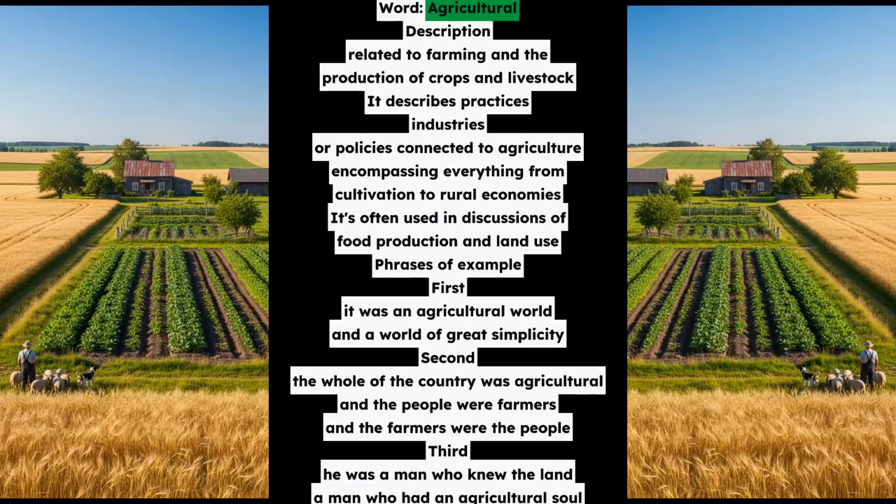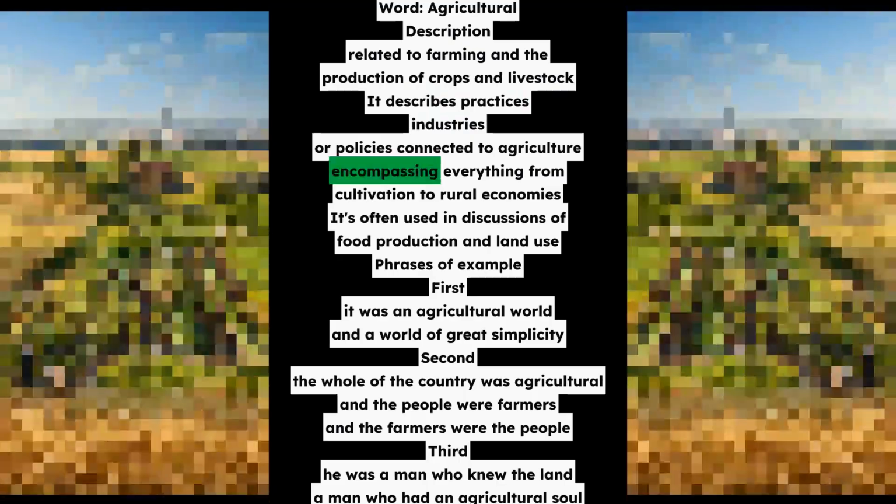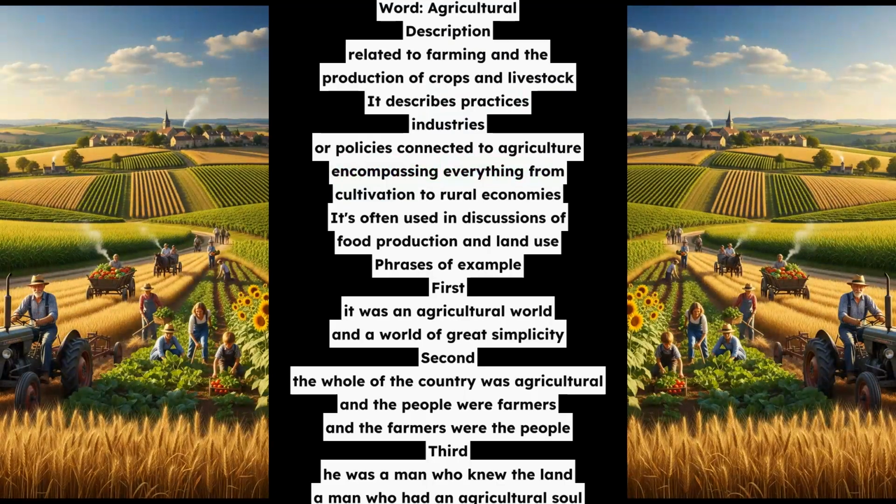Word: agricultural. Description: related to farming and the production of crops and livestock. It describes practices, industries, or policies connected to agriculture, encompassing everything from cultivation to rural economies. It's often used in discussions of food production and land use.